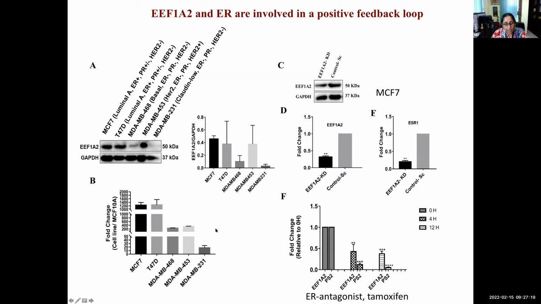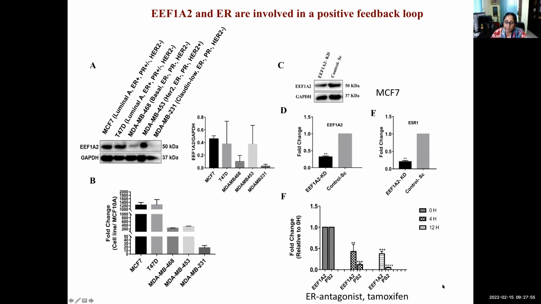Just to check how 1A2 was affecting the ER expression levels, we prepared stable lines, first of all in MCF7, which is an ER positive line. We depleted the expression of 1A2 in this stable line and checked the effect on ESR1 expression, and we found that it was reduced in this knockdown line. So that showed that 1A2 expression was affecting ESR1 expression levels.